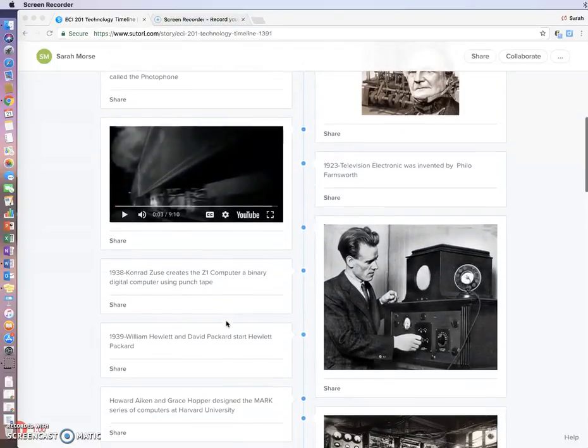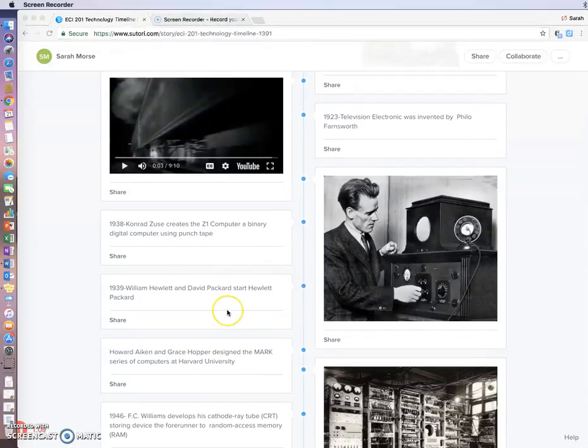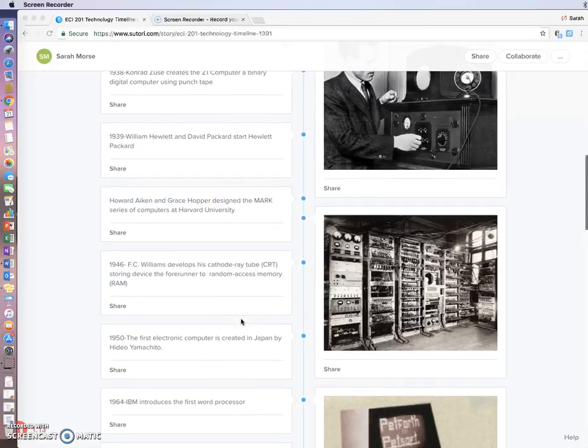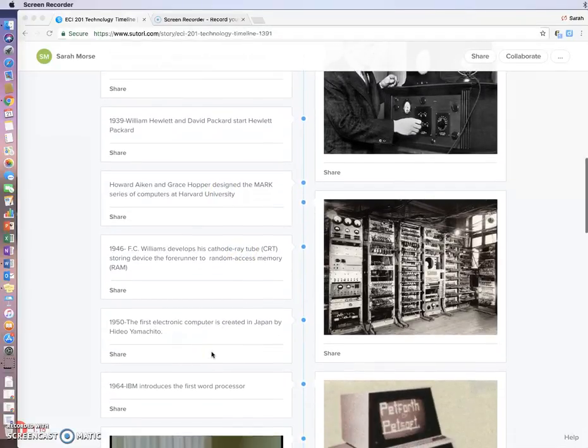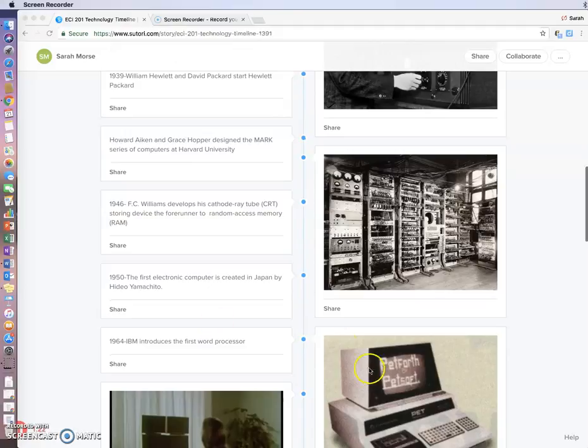As we continue through the timeline, in 1939, Hewlett-Packard is started, and HP is still a very relevant company, and that is why I decided to add this event to our timeline. As we move through, we see other innovations, but the first major computer created that is something like we would see today is in 1950, where the first electronic computer is created in Japan, which is pictured here.